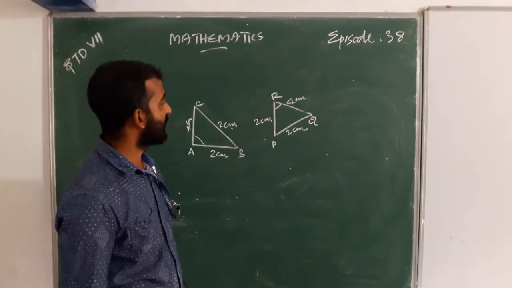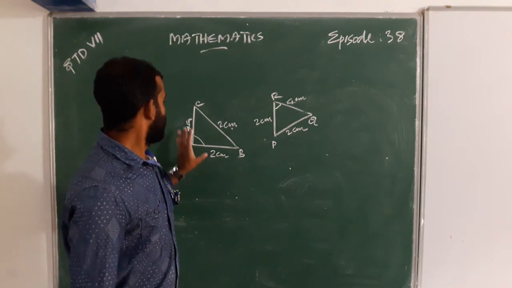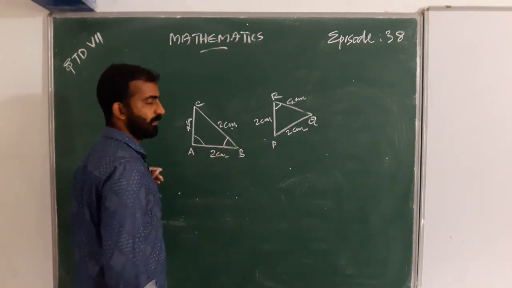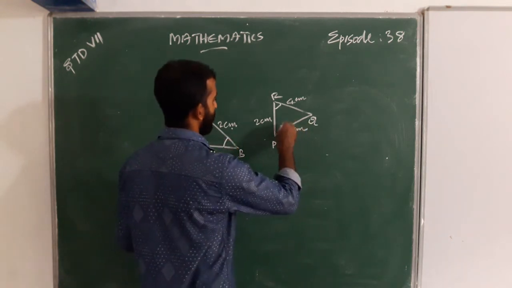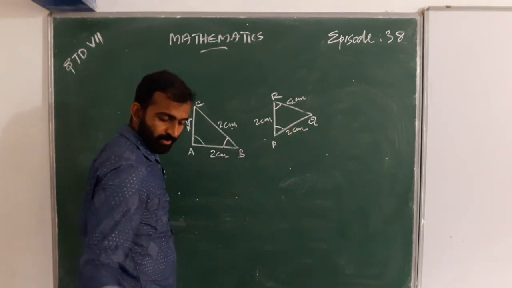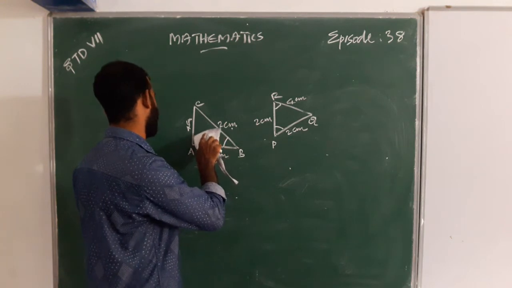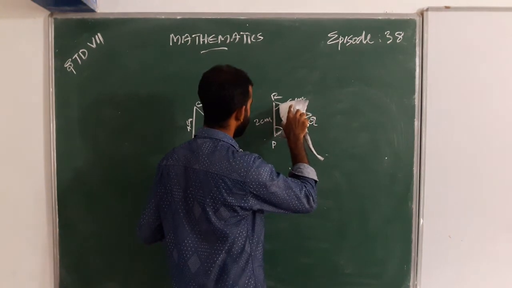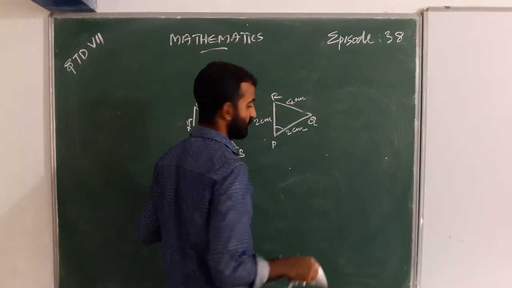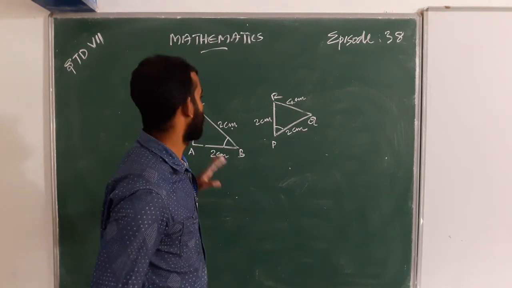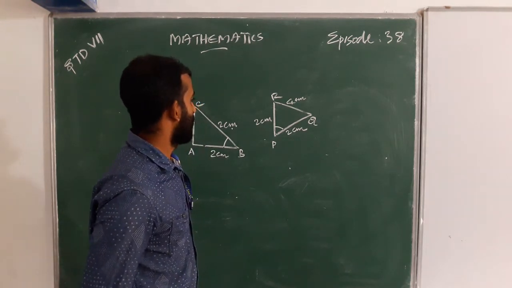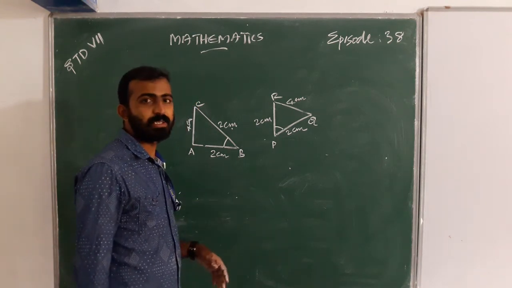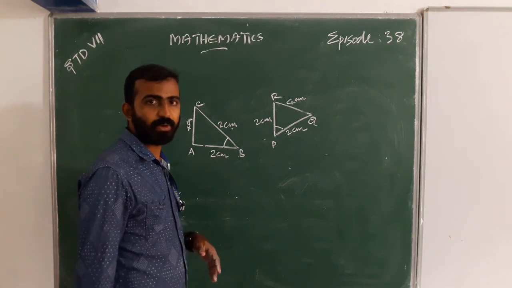Yes. Here we can see that these two sides and this is all included. There is PQR, triangle ABC and triangle PQR.